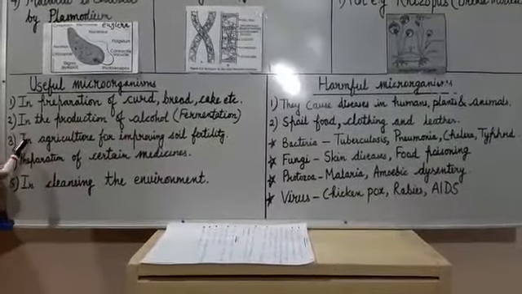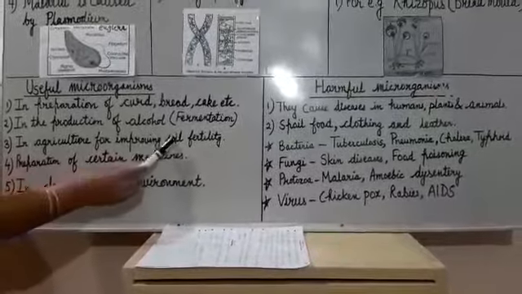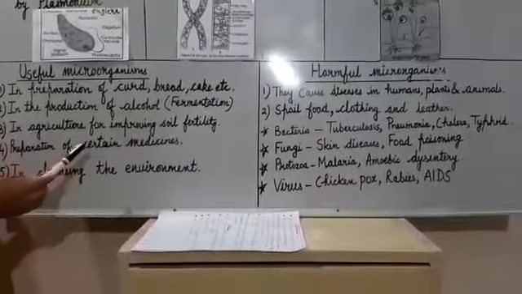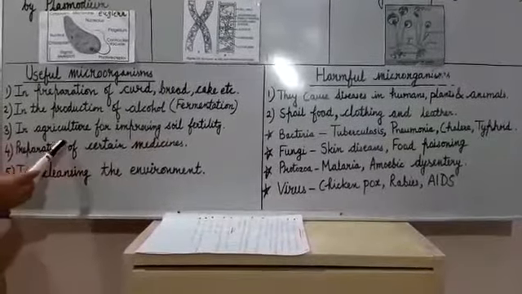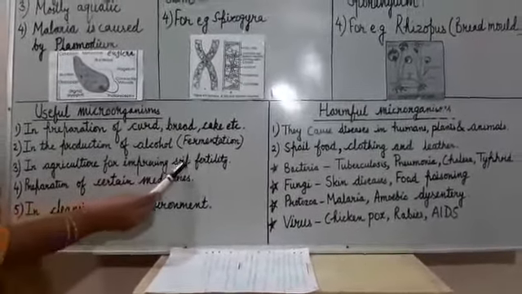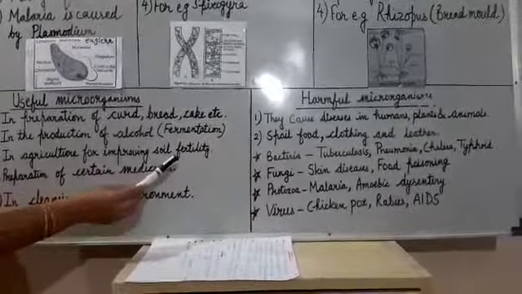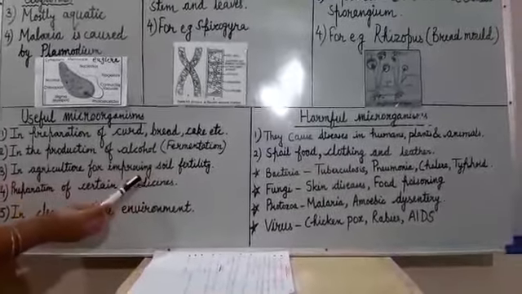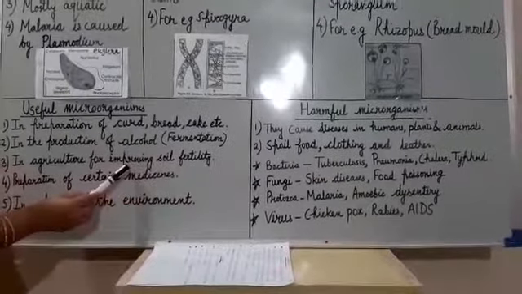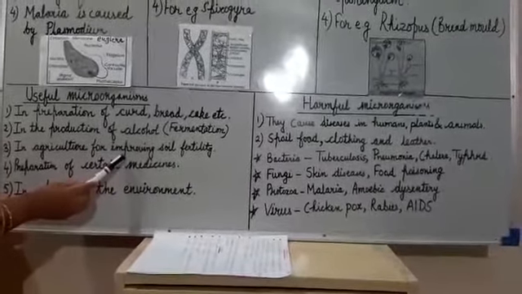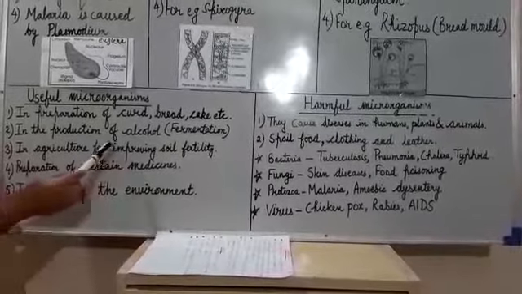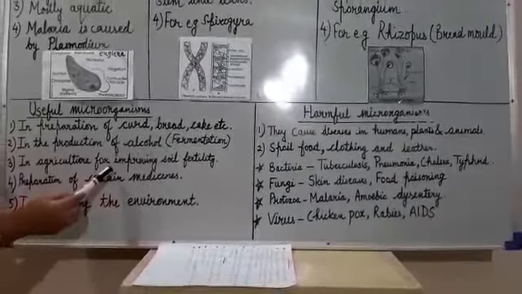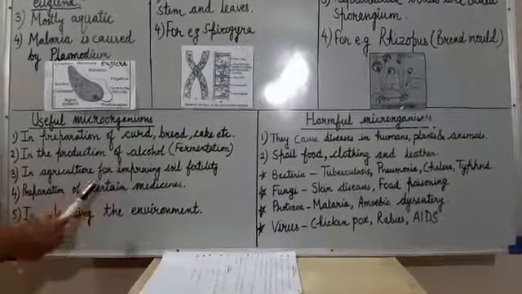Third is in agriculture for improving soil fertility. This is also a very important use of microorganisms, that some microorganisms increase the soil fertility. For example, the symbiotic bacteria called rhizobium, which is found in the root nodules of leguminous plants, convert atmospheric nitrogen into useful compounds of nitrogen, and these compounds are further used by the plants for their growth.